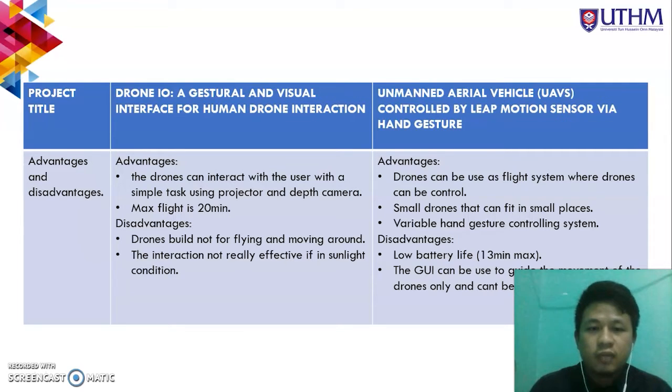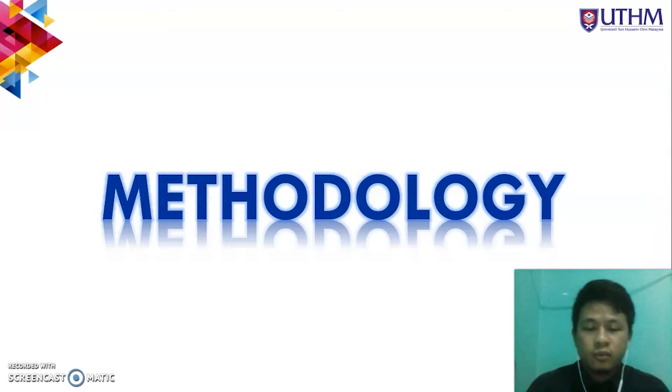Compared to my project, the advantage is that the drone can be used as a flight system where the drones can be controlled. It is a small drone that can fit in small places compared to the DJI Phantom, and it can also provide a variable hand gesture controlling system. The disadvantage is that since I'm using a DJI Tello, it has low battery life with a maximum of 13 minutes flight time, and the UI can be used only to guide the movement of the drones and can't be used as a game interaction compared to Drone.io. Okay, that's all from my literature review comparison.